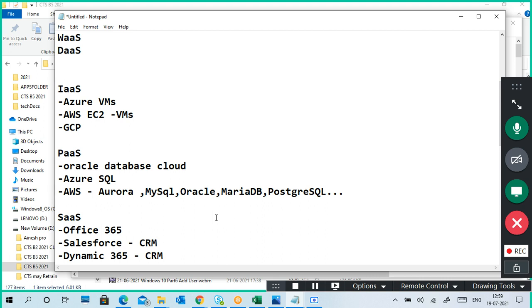So like that, questions can be there. So definitely put down the definition of what is a cloud. What does as a service mean? When you go with as a service, definitely we can differentiate one thing from another.